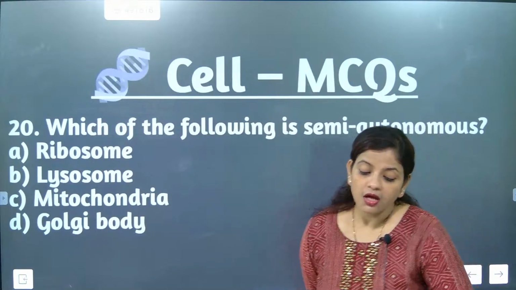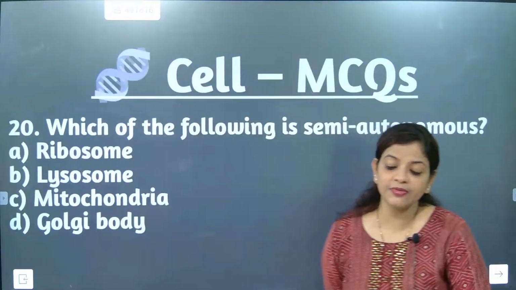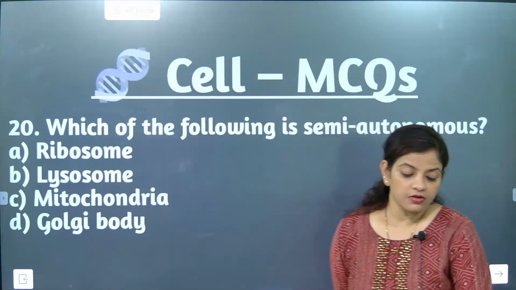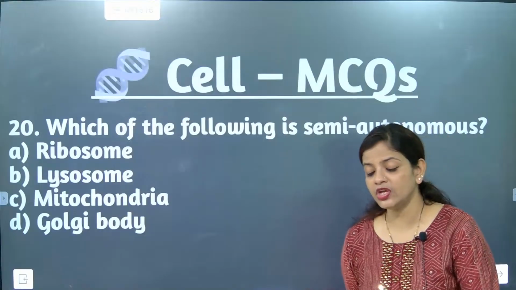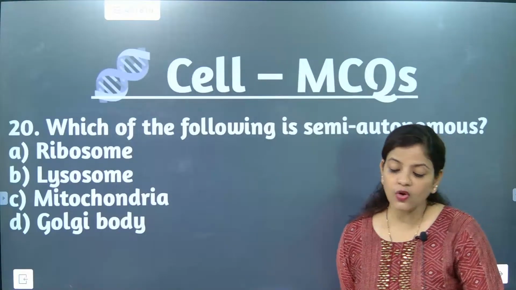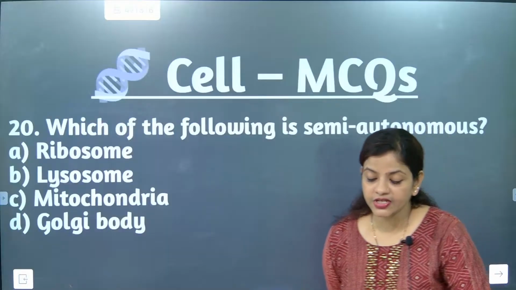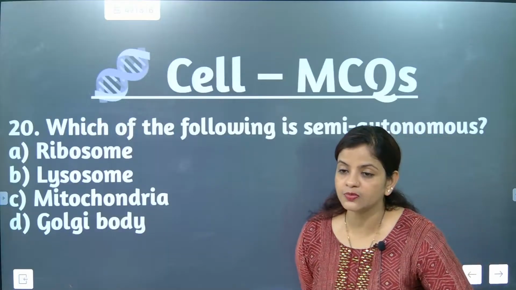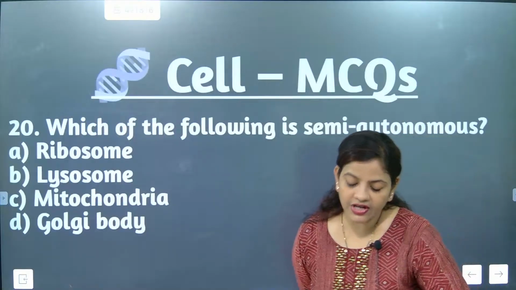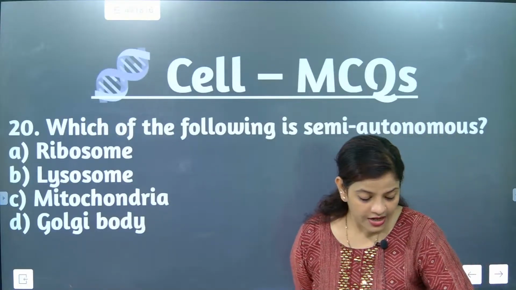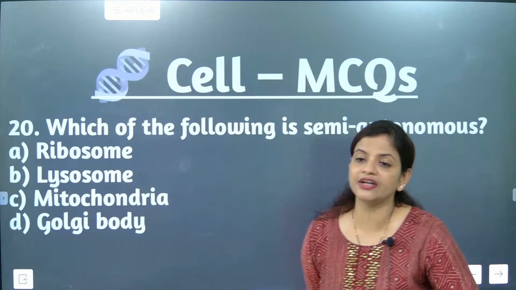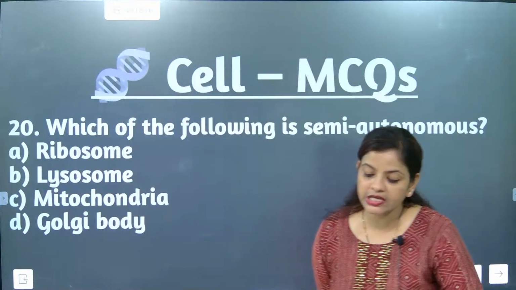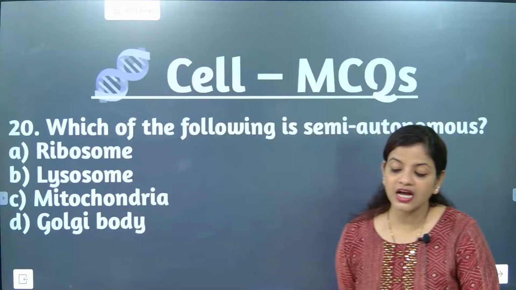The answer is, which of the following is semi-autonomous? Semi-autonomous means they have their own DNA. I'm giving you the answer about vacuoles. In the vacuole section, I explained one very important thing, osmotic pressure. They maintain osmotic pressure and give turgidity and rigidity to the plant cell. Next, they store toxic metabolic byproducts, the end products of plant cells. So these three things are done. Now what is the correct answer?